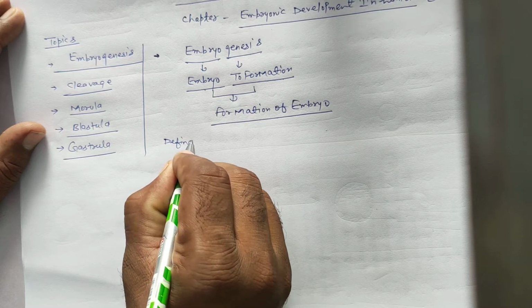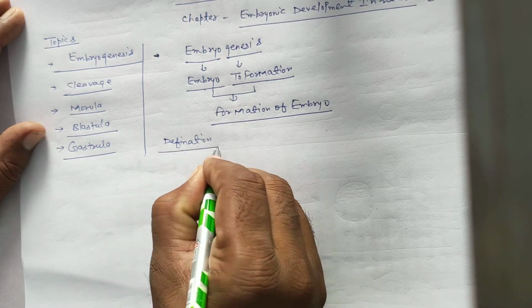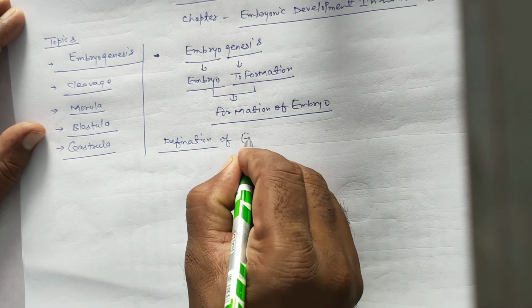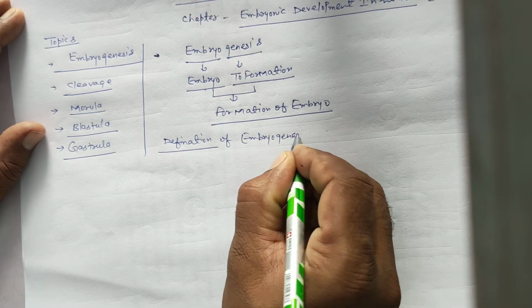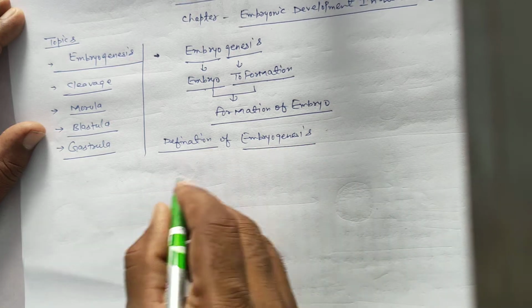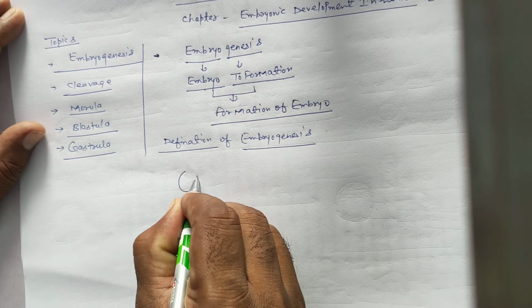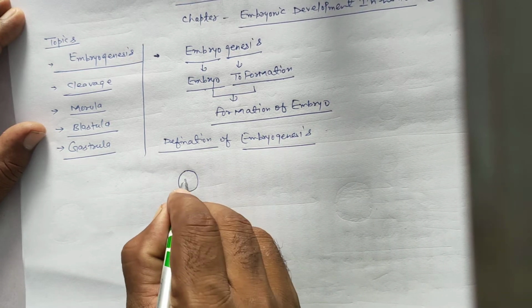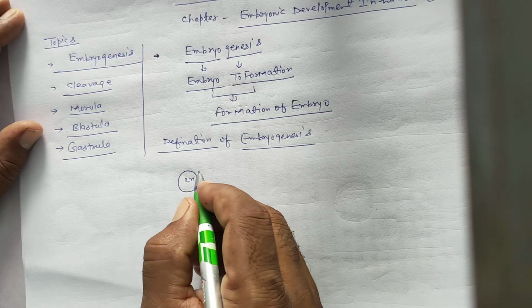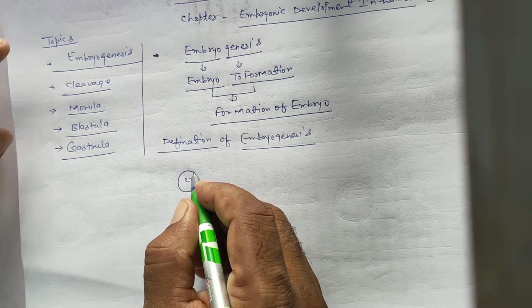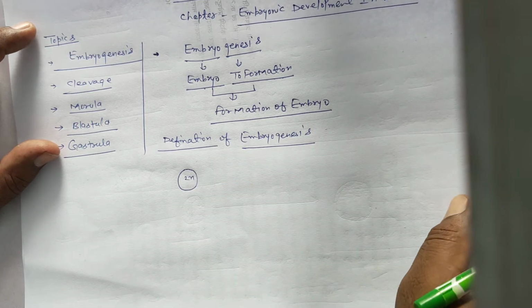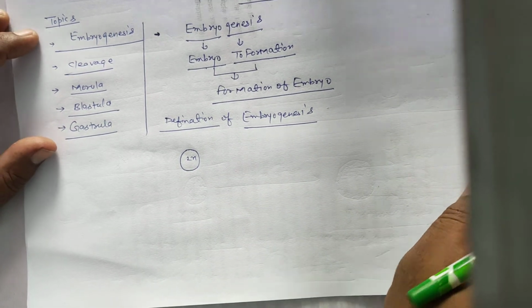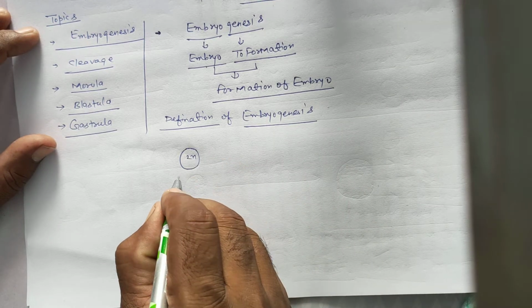Second is the definition of embryogenesis. Students, remember in the previous chapter or video, in fertilization, we form a zygote.